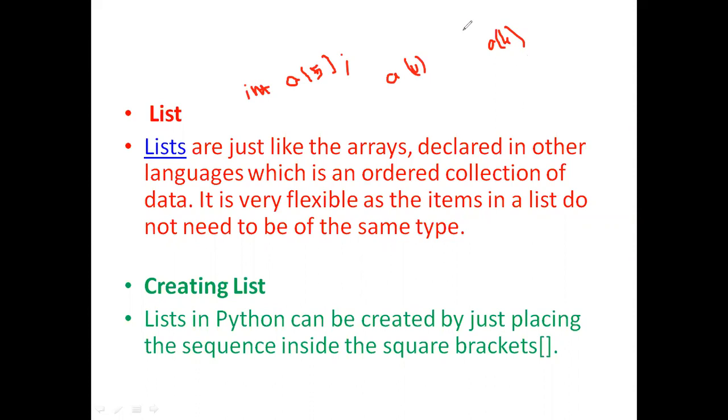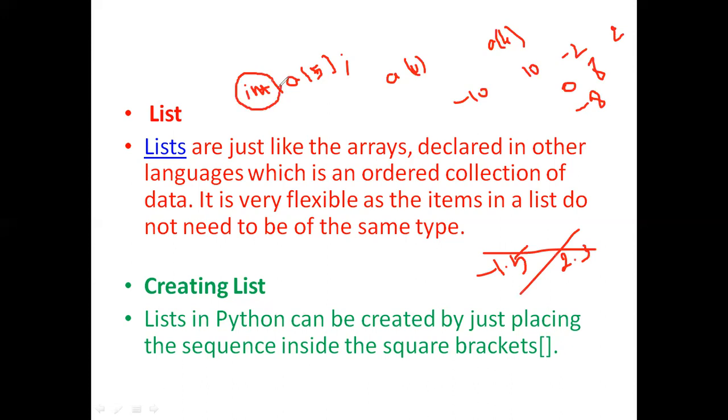So here, among these 5 elements, we are only allowed to give integers. That means we are allowed to give -10 or +10, -2 or +2, 0, 8, -8, etc. We are not allowed to give -1.5 or +2.3, because we have declared the data type of this array variable as integer. So here an array is a collection of similar items. All the items must belong to the same data type.